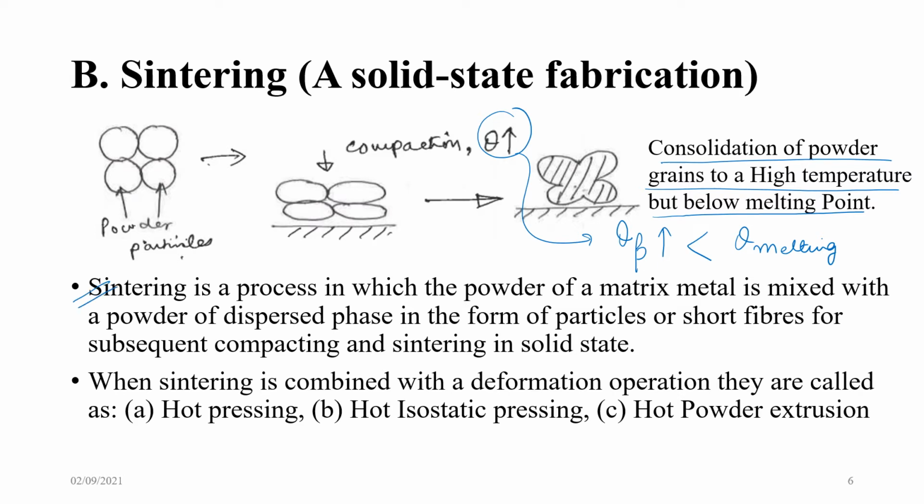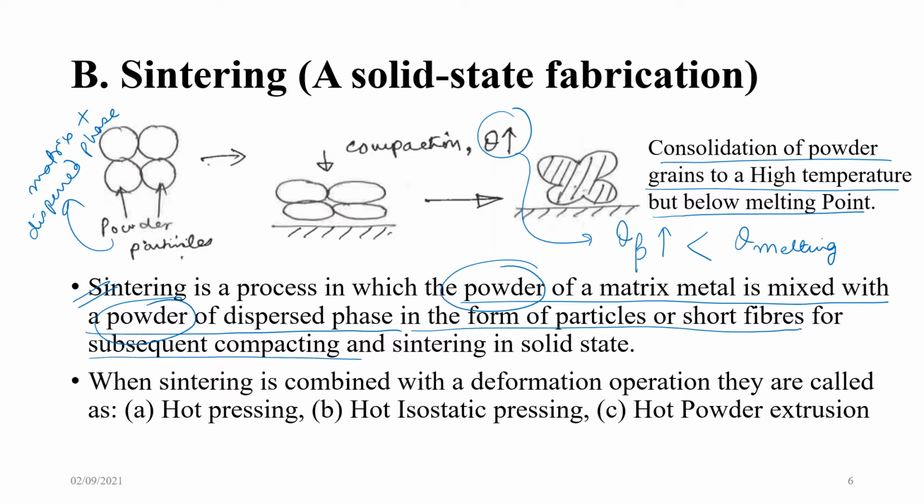Sintering is a process in which the powder of a matrix metal is mixed with a powder of the dispersed phase. So both are powders. This has matrix plus dispersed phase in the form of particles or short fibers, for subsequent compacting and sintering in the solid state. So you press once, again you add some, again you press, like that.